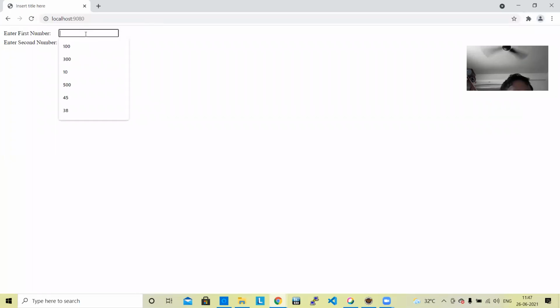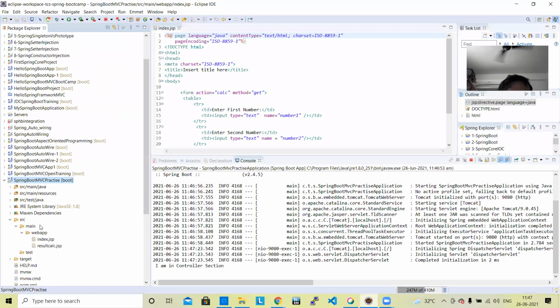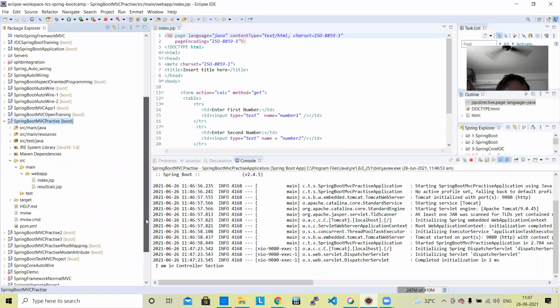This is an application. Okay, the first number, suppose 10, the second number 20, and the result is 30. So this is a simple application we have done earlier. So what are the things we have done? Okay, let me review it.